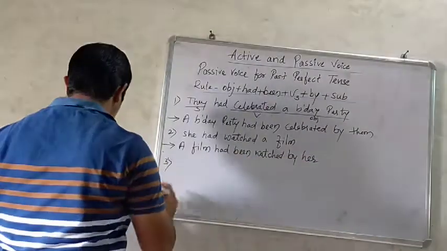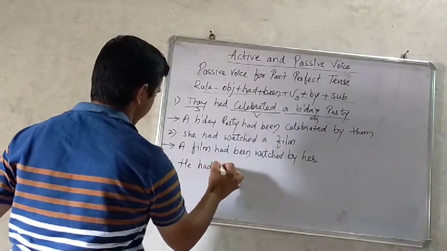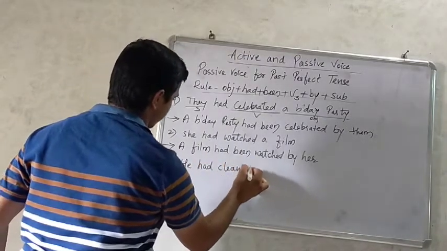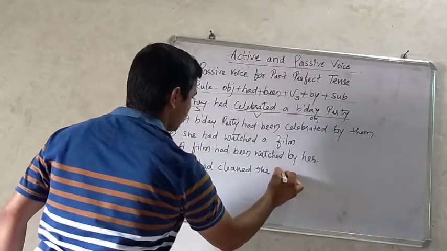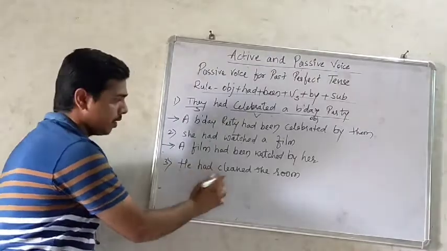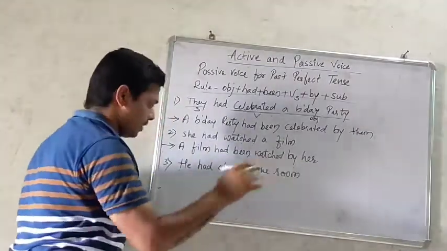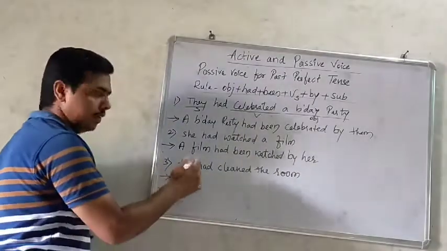Next example. He had cleaned the room. He is the subject, helping verb. Clean is the main verb. The room is the object. Now put this into the rule.